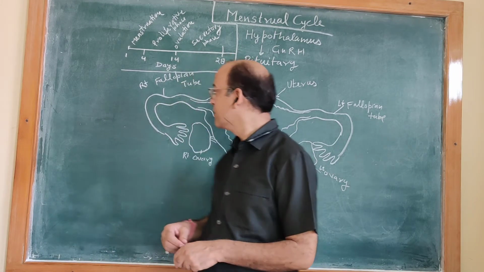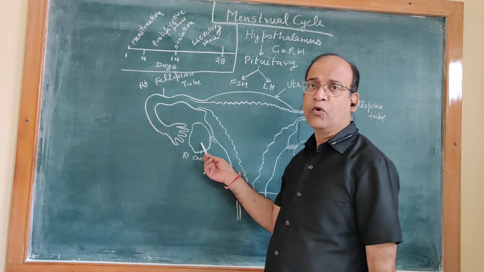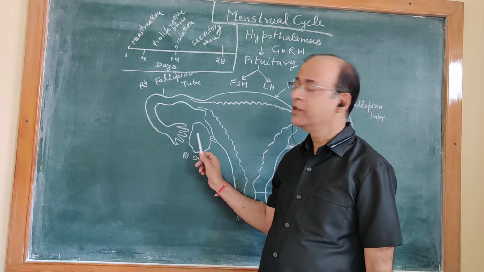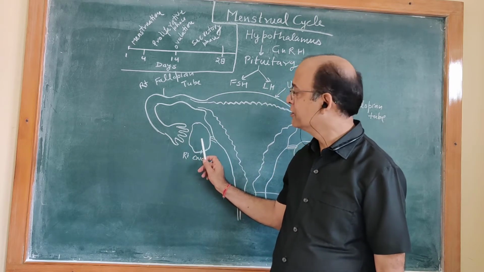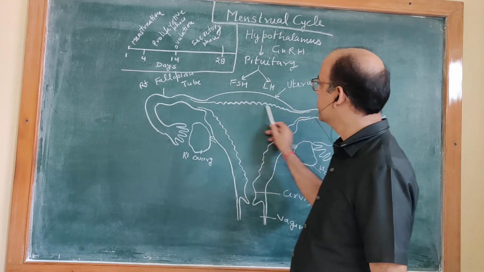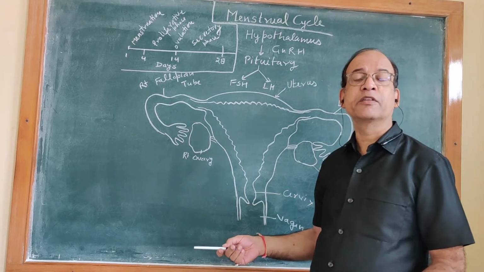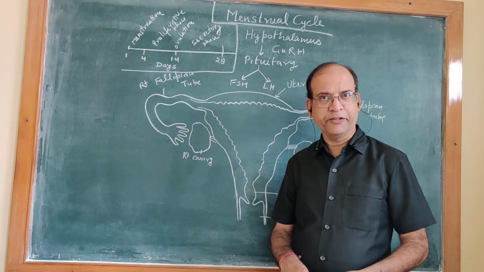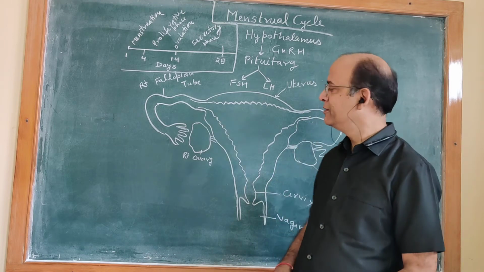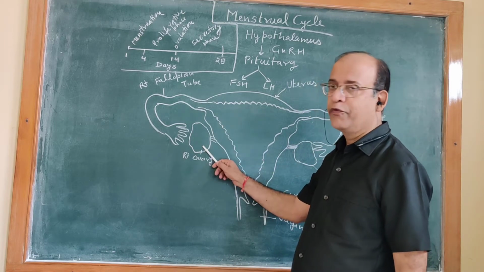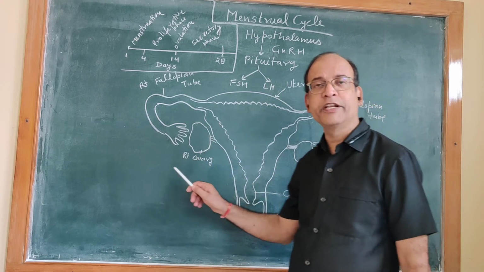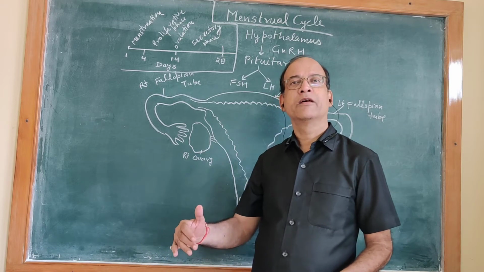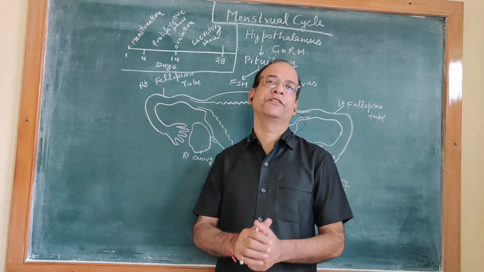In which way? The ovary is stimulated to produce ovum. The process of oogenesis starts, and these organs prepare themselves for fertilization and for expected pregnancy. It is a surprise to know that in the ovary, the process of oogenesis, meaning egg formation, has begun right in the fetus stage.